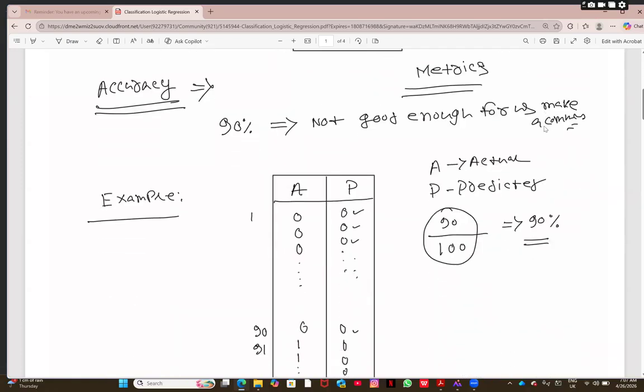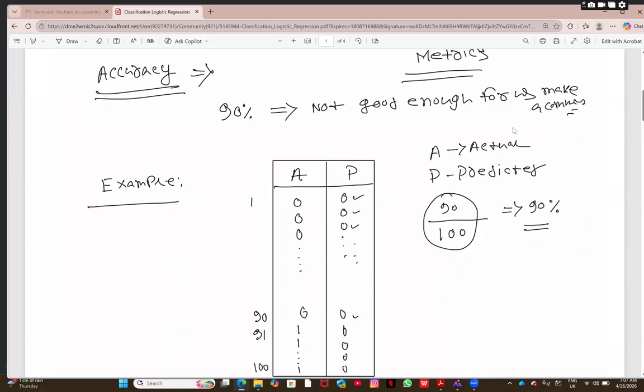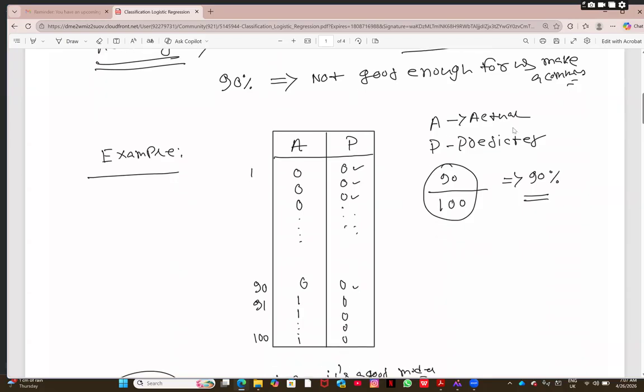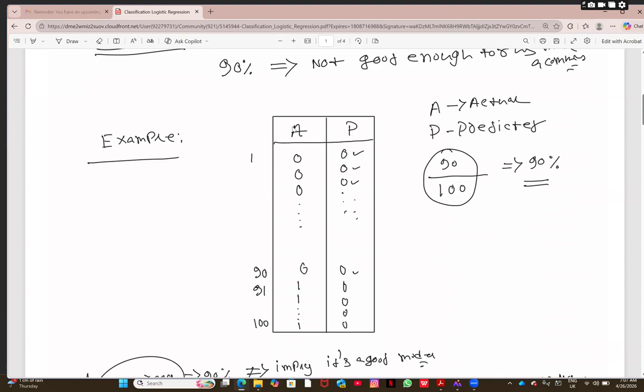But sometimes, as I said, 90% accuracy is not good for a model. How? This is the example. See, this is the actual where 90% are 0, means they are not diabetic. And in the predicted, all the cases you populate as 0.